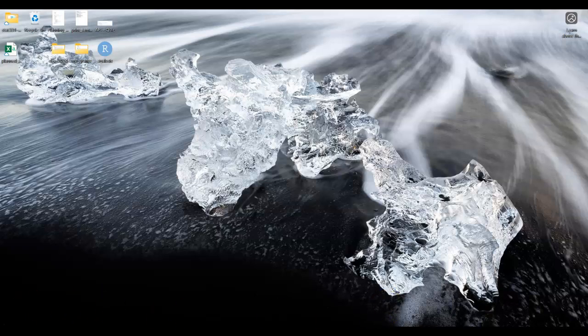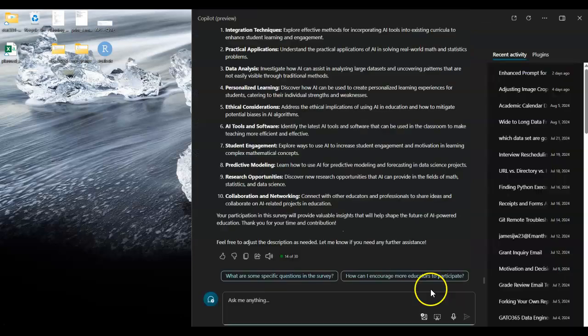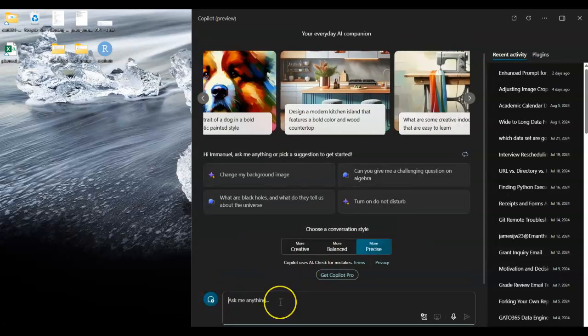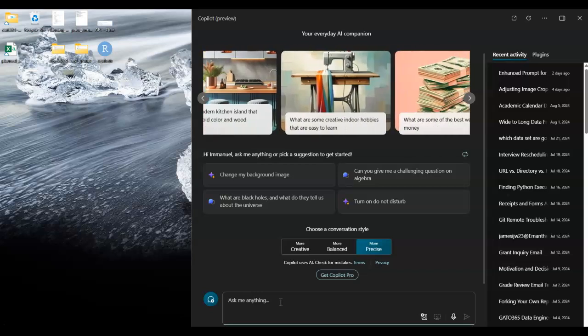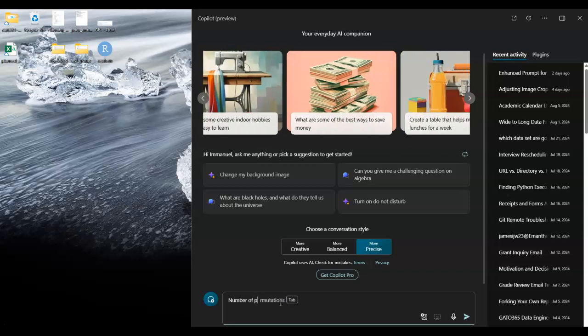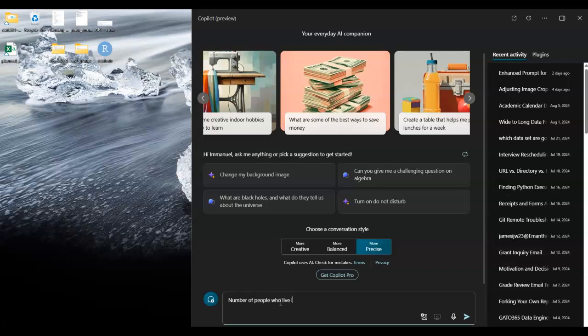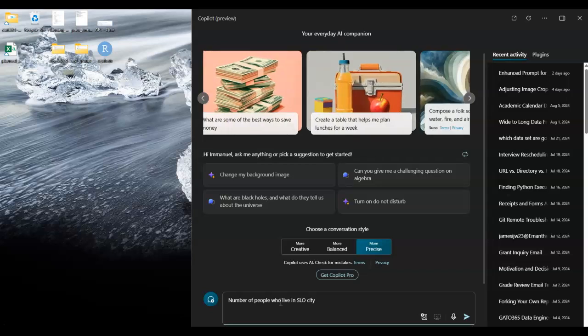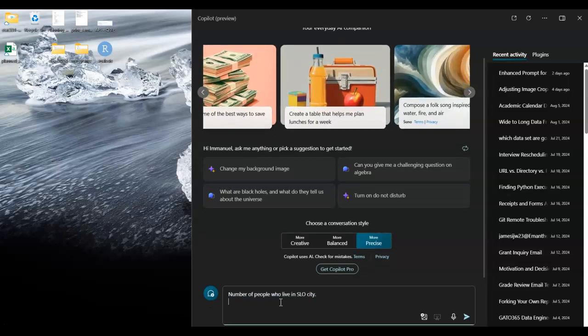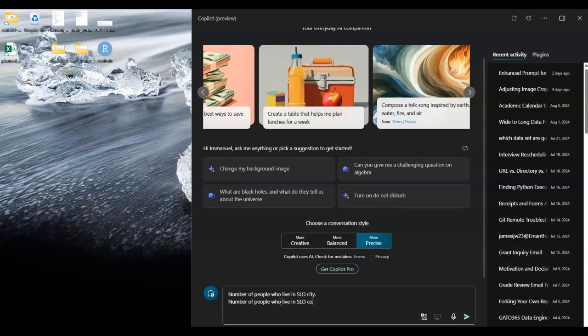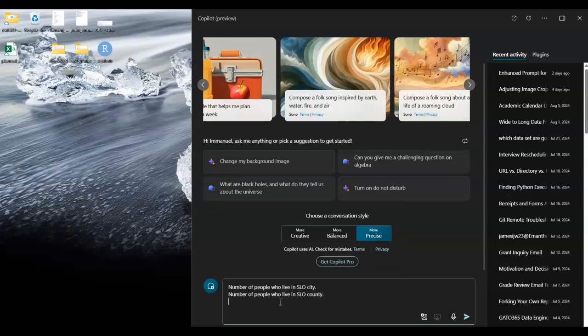So in my mind, I want to know more about the counties, at least the number of people over there in California. What I try to get my students to sometimes know, not count, but at least know, is the number of people who live in SLO City. The number of people that live in SLO County. The number of people that live in California. You can kind of see where I'm going.